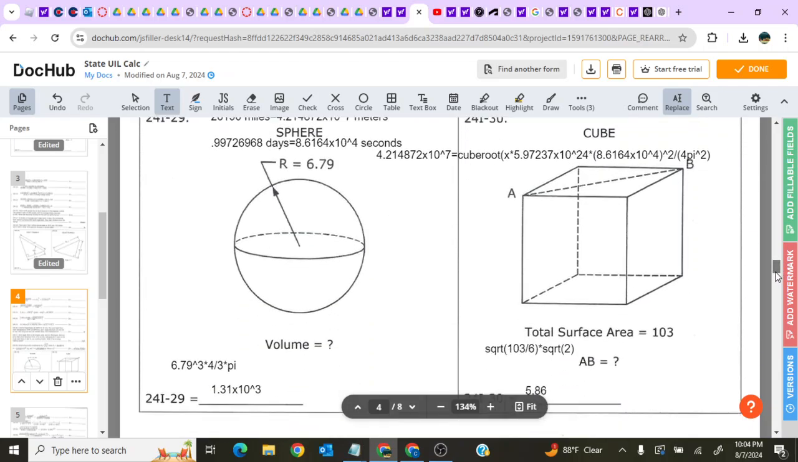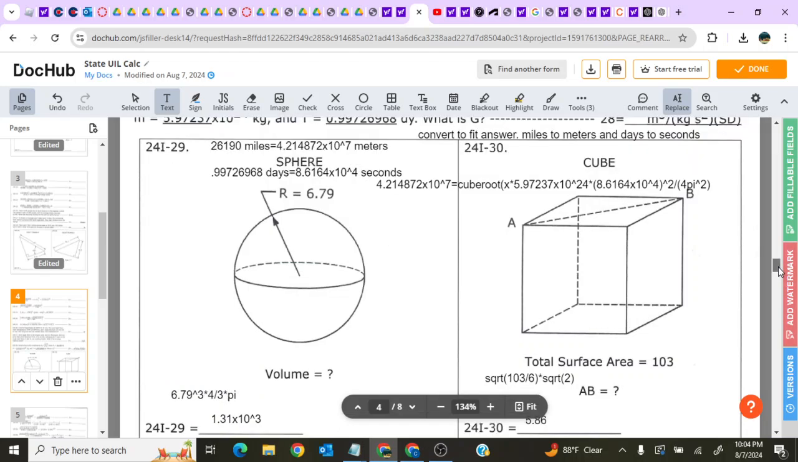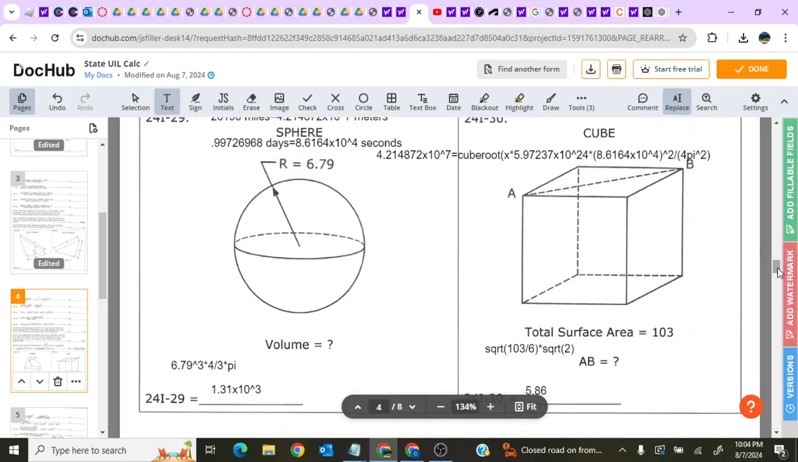On to a few easier problems. Volume of a sphere, you should know this by now. R cubed times 4 over 3 pi. Just put that in your calculator and you get 1.31 times 10 to the power 3. Okay, cube. Total surface area is 103.